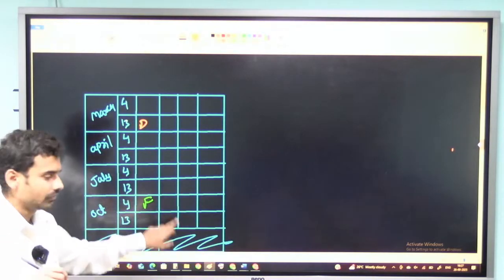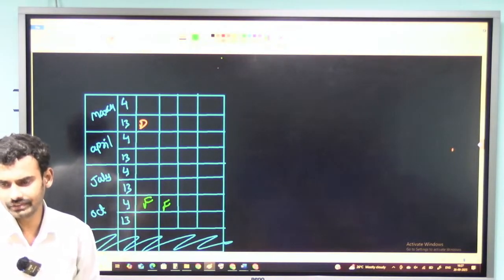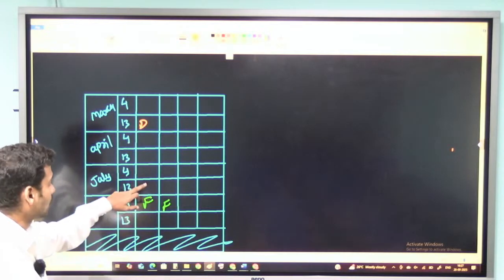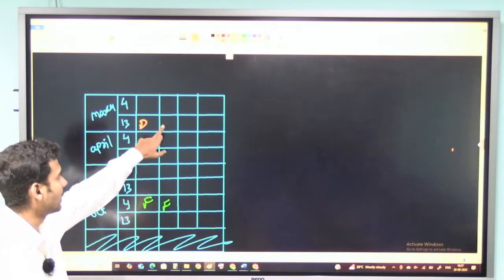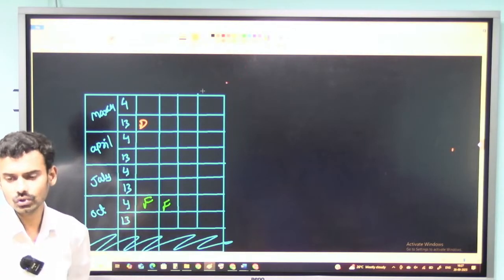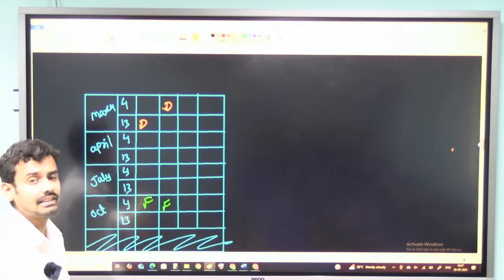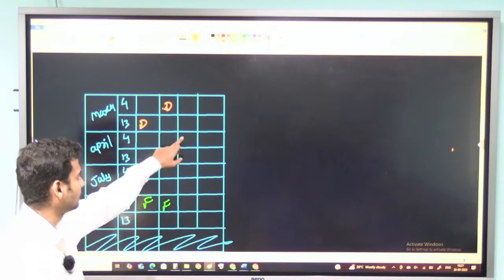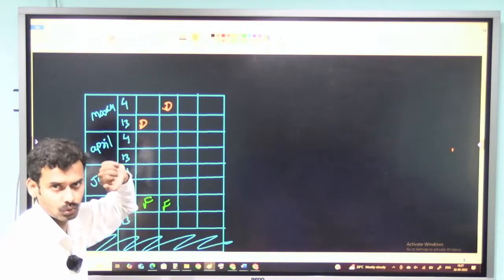In the second case, F is already fixed here. Now if I consider more than 3, it can be 5 as well. So more than 3 means I can have 4, I can have 5 as well. 1, 2, 3, 4, 5. Then I can take D here. So this is the second condition. If I want to take a third condition, that is 6 people between F and D: if I take F here, 1, 2, 3, 4, 5, 6, I will not have a place for D here. So there are only 2 cases as of now.